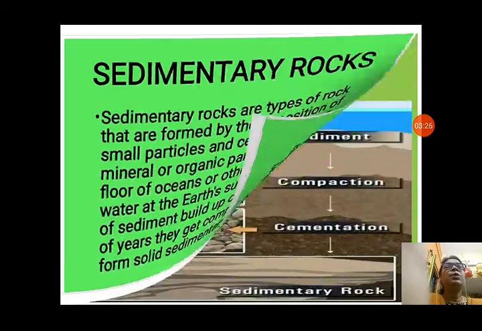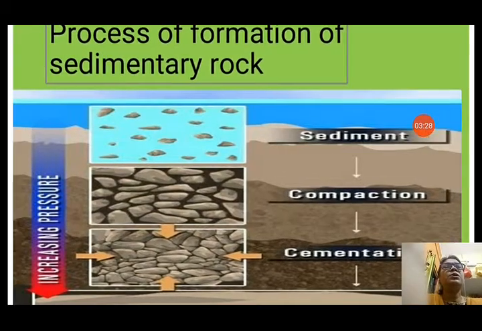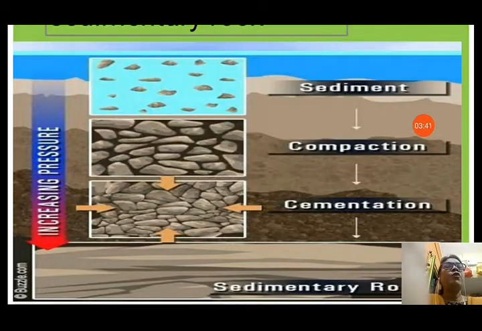Now let us see the process of formation of sedimentary rock. Students, you can see first the sediments are collected layer by layer. After that, they are compacted, coming close to each other, and due to heat and pressure they are cemented together, and after that they form sedimentary rock. You can see the picture also. Under pressure, these sediments are cemented together and they form sedimentary rock. So all of you understood about the formation of sedimentary rock.